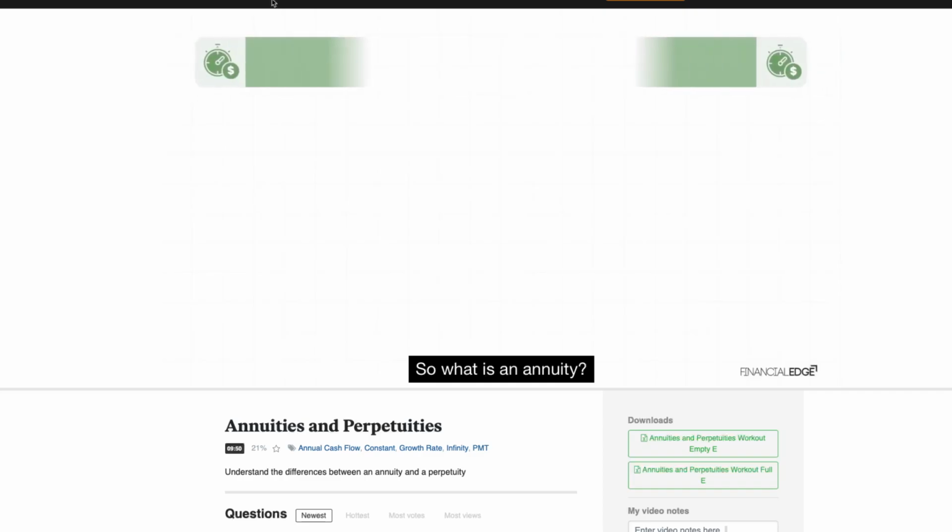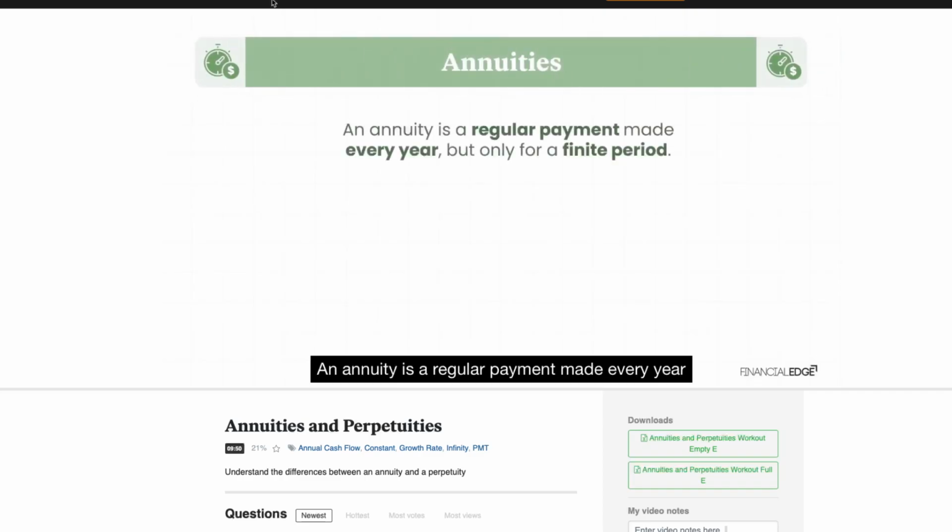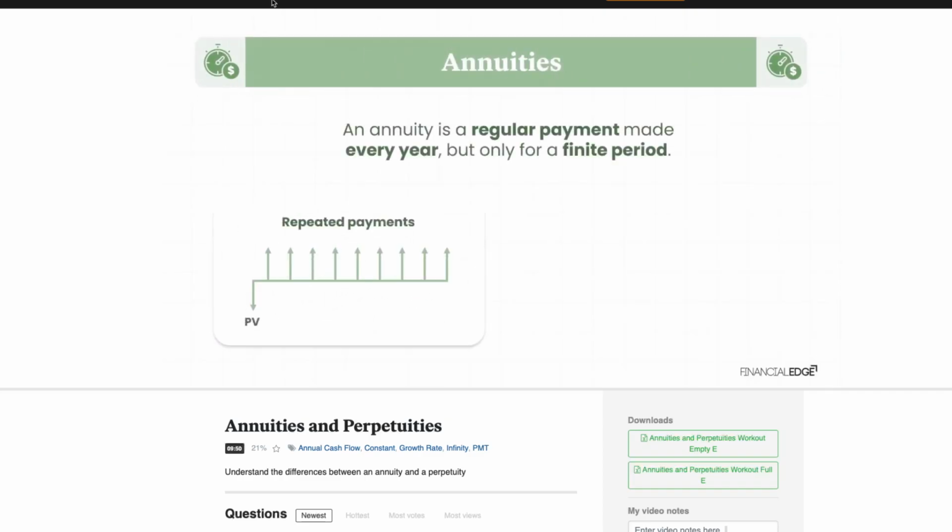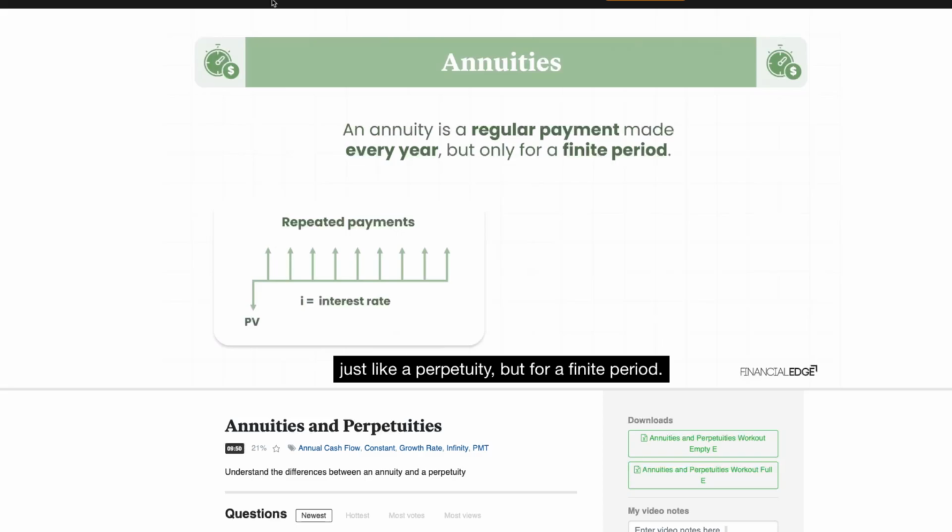So what is an annuity? An annuity is a regular payment made every year, just like a perpetuity, but for a finite period. Now remember, the perpetuity was paid infinitely. Our annuity is only going to be made for a finite period, maybe 20 years. And good examples of this are finite bonds or pensions, where this terminology is very common.